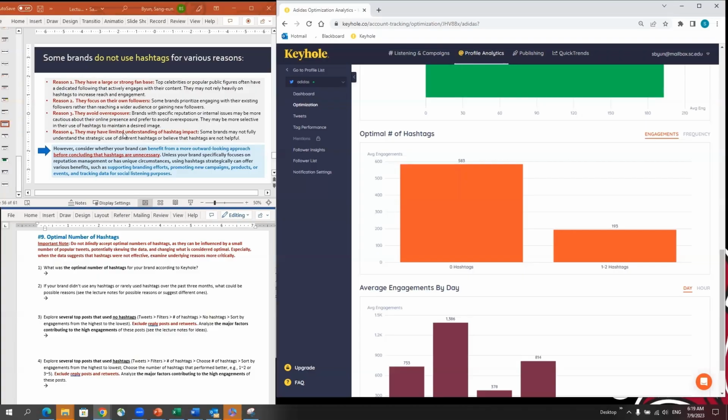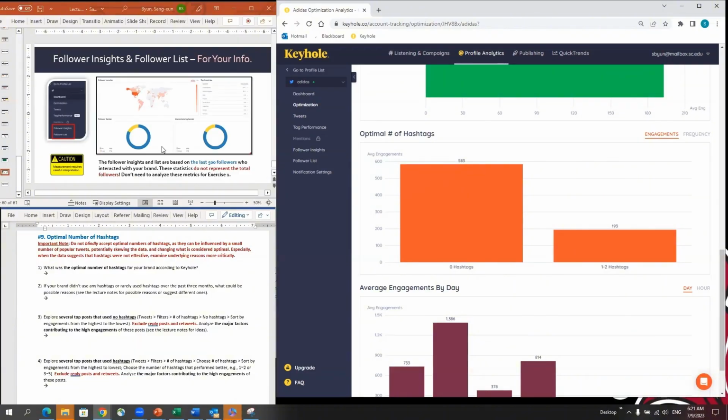Another reason that I wanted to share is that brands actually do not know how to use hashtags strategically. Many brands do not know the power of social listening. When you use a unique branded hashtag, it's a lot easier to track the data. If your brand has limited knowledge about hashtag impact, and if there is a way to utilize the hashtag better, make the suggestion in your actionable insights.